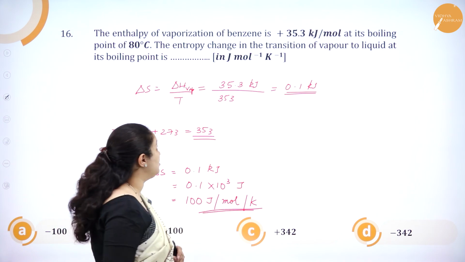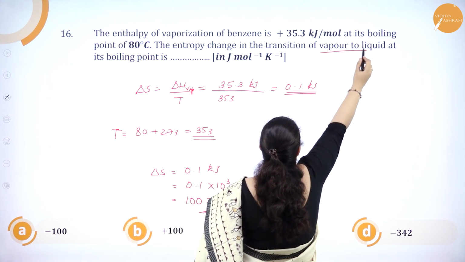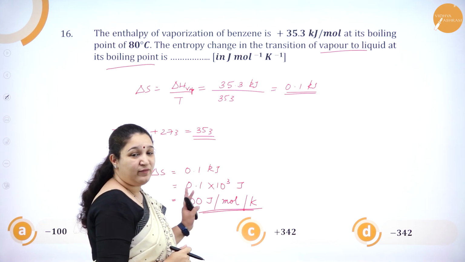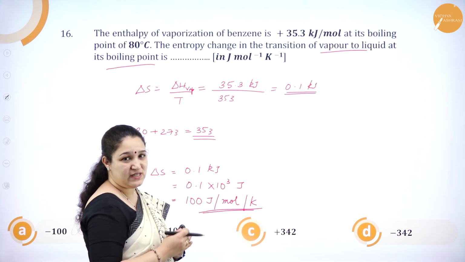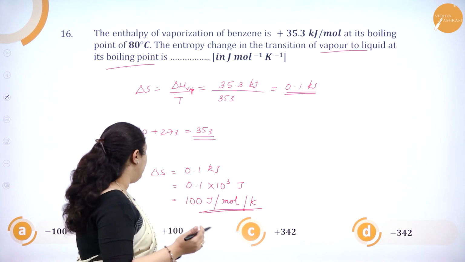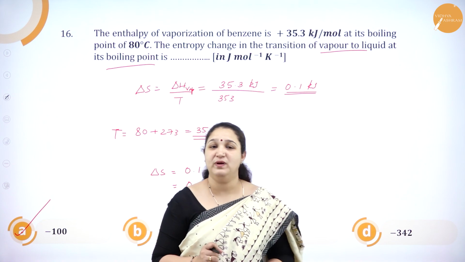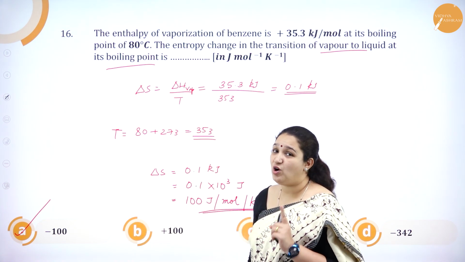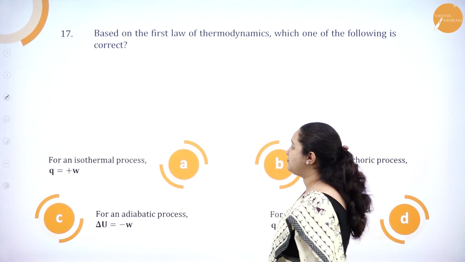But what is the question? Read it carefully. The entropy change in transition of vapor to liquid. So here what we have calculated is for vaporization. Now vapor to liquid state means it should be with the opposite sign. So it is minus 100 kilojoule per mole per Kelvin. So option A is the correct answer, not option B. Okay. So we'll see the next question.